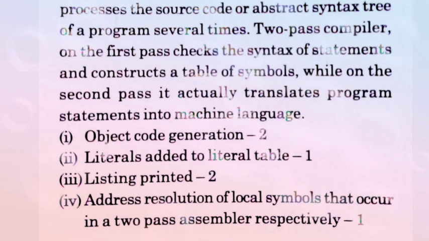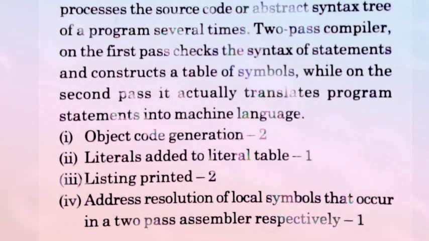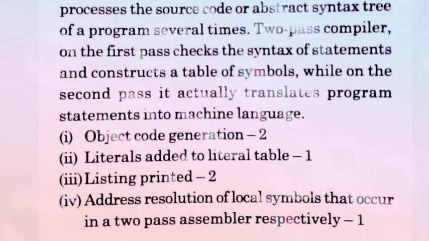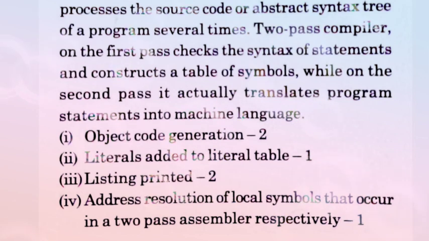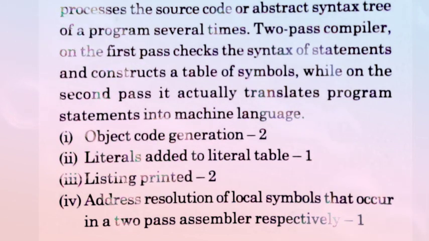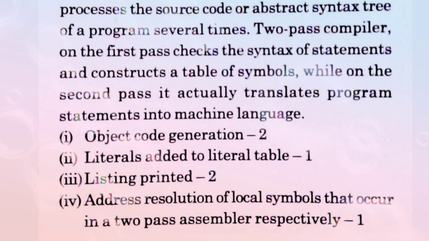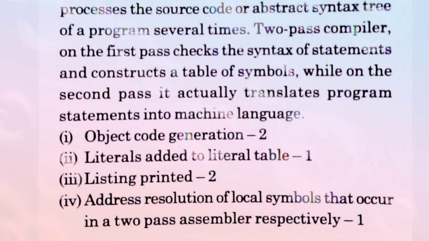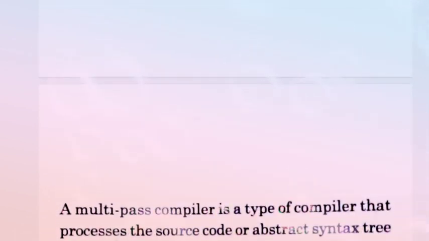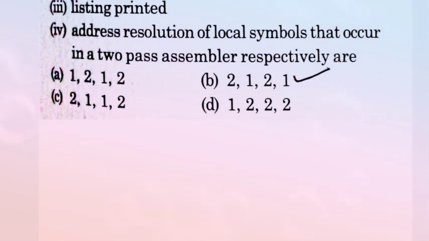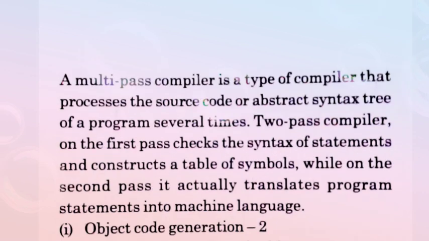The listing printed uses the second pass, and the fourth, address resolution of local symbols that occur in a two-pass assembler, is also in one pass. So this is the correct sequence. So option B is the correct answer. Now come to the next question.